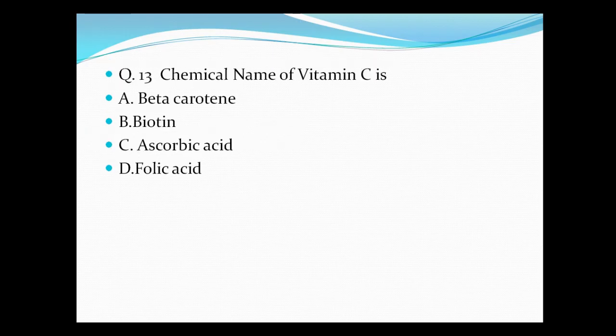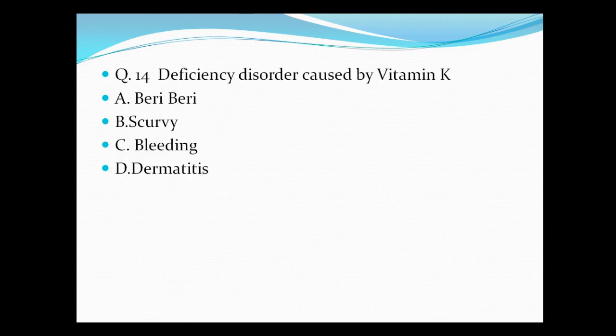Question number 13, chemical name of vitamin C is A. Beta carotene, B. Biotin, C. Ascorbic acid, and D. Folic acid. So the correct answer is ascorbic acid. Question number 14, deficiency disorder caused by vitamin K is A. Beriberi, B. Scurvy, C. Bleeding, and D. Dermatitis. So bleeding is the correct answer.